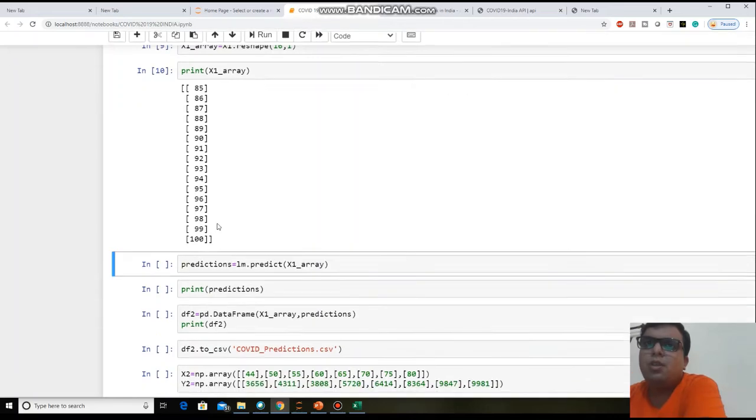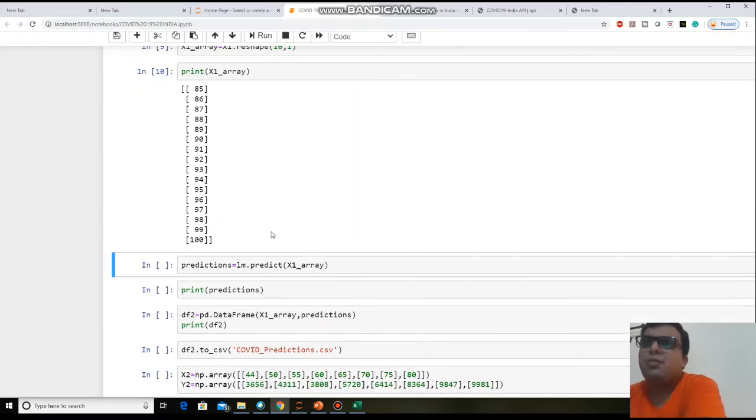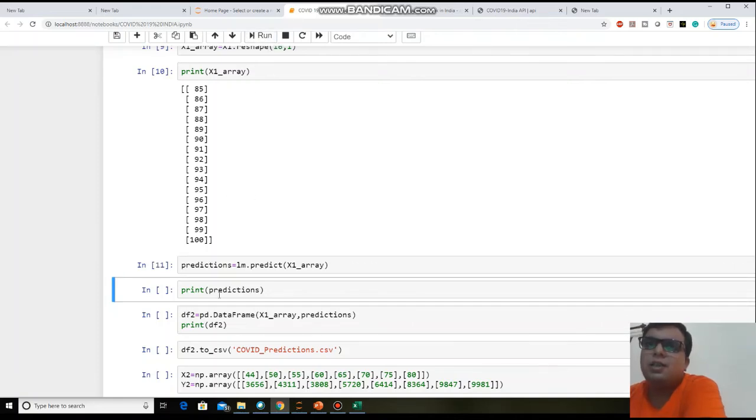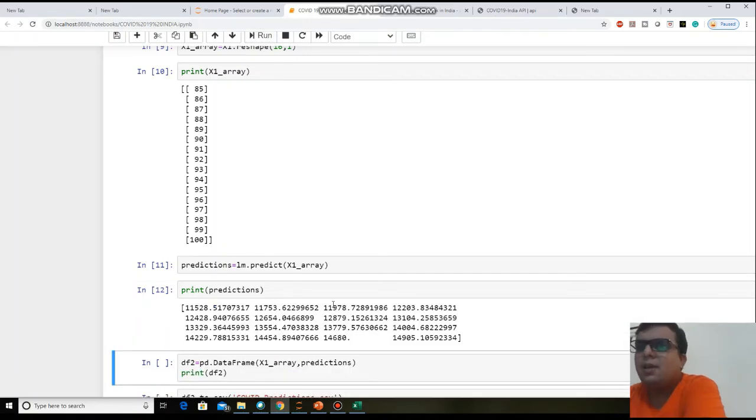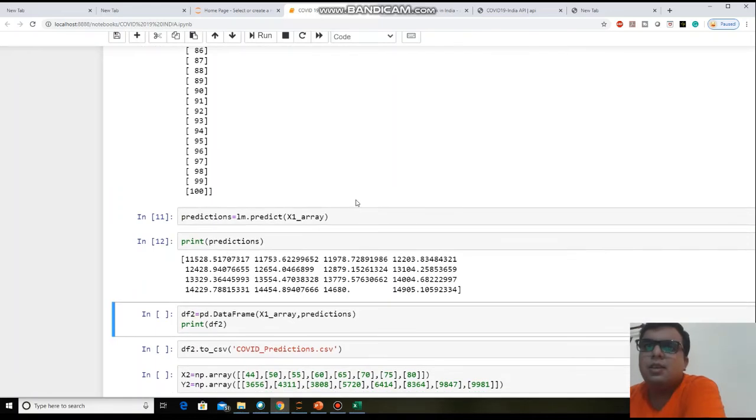Now you want the predictions. Just use lm dot predict function, and in that you need to pass this x1 array, so that you will get the predictions. Just click here, and these are the predictions.